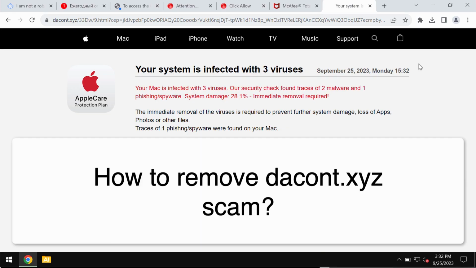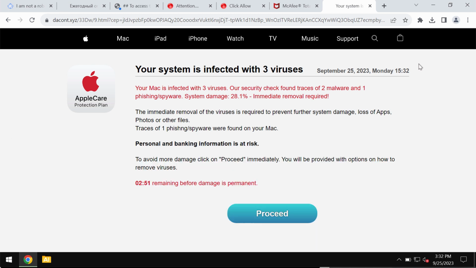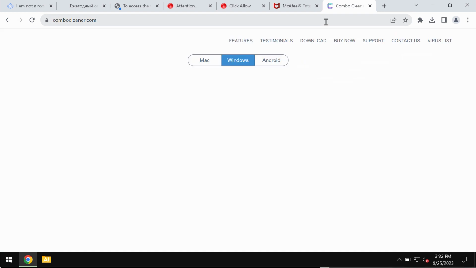Video is about removing pop-ups by the site Dacont.xyz. It's a malicious site attacking Google Chrome and other browsers. It tries to make you scared regarding the condition of your computer in order to force you into downloading and installing certain potentially unwanted software. If you see these pop-ups by Dacont.xyz, don't trust them, leave this page.